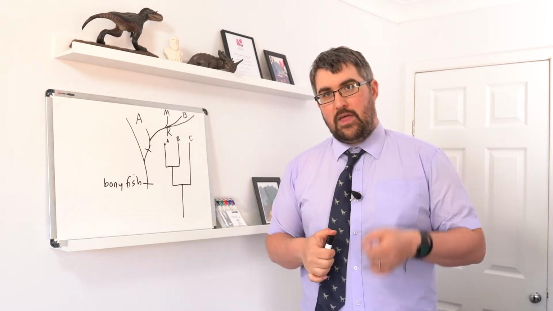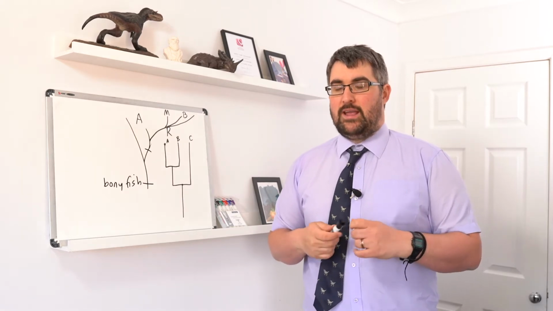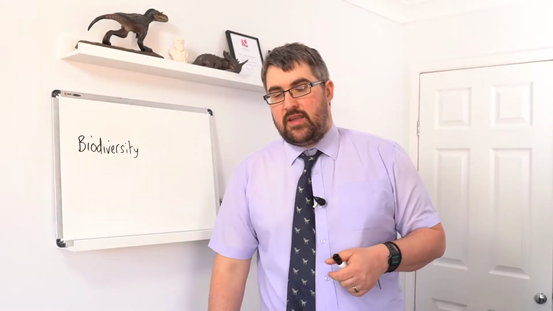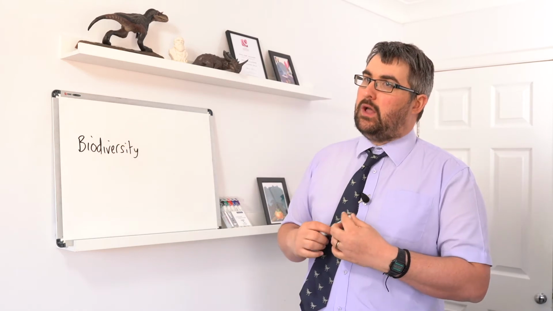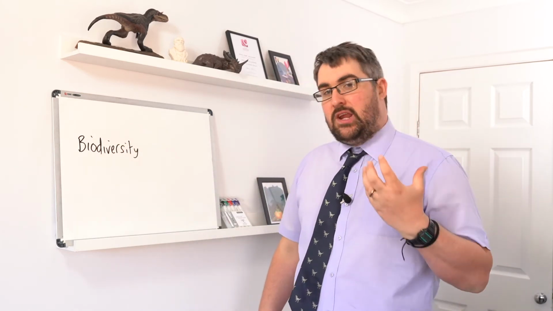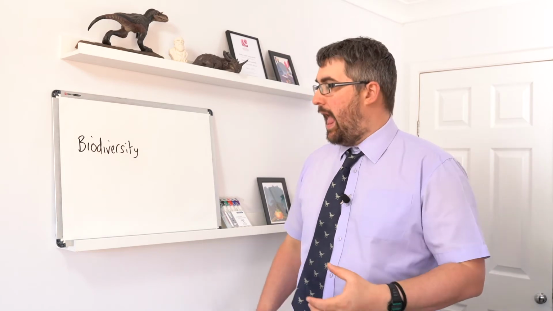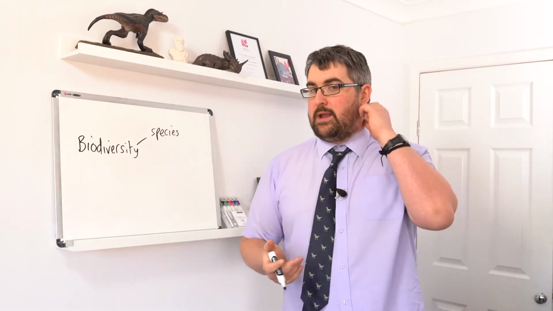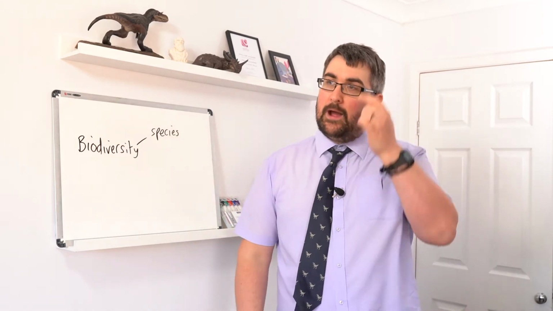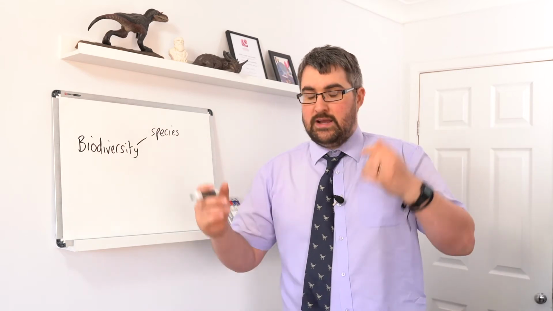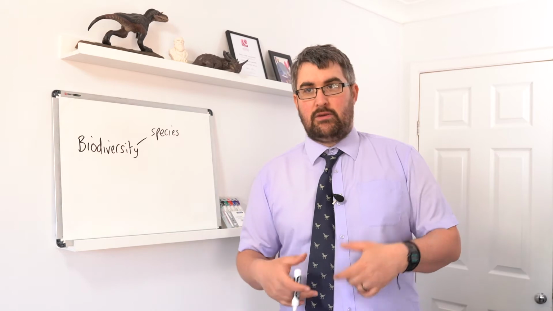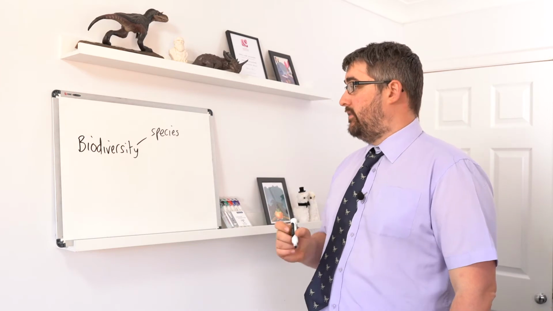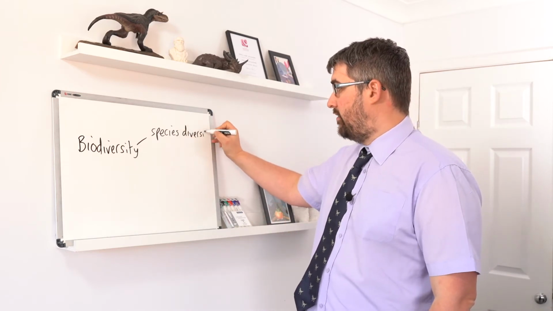We're going to now look at another aspect of this topic, which is biodiversity. What actually is biodiversity and how we might measure it. Biodiversity is a measure of the diversity of life. It is actually comprised of three different areas. We look at the species diversity, so the range of species within a given habitat or globally, and there could be in excess of 10 million species on the planet. I wouldn't be surprised if that's a gross underestimate. I suspect there will be well more species on this planet. So we've got our species diversity, the range of species within a given habitat.